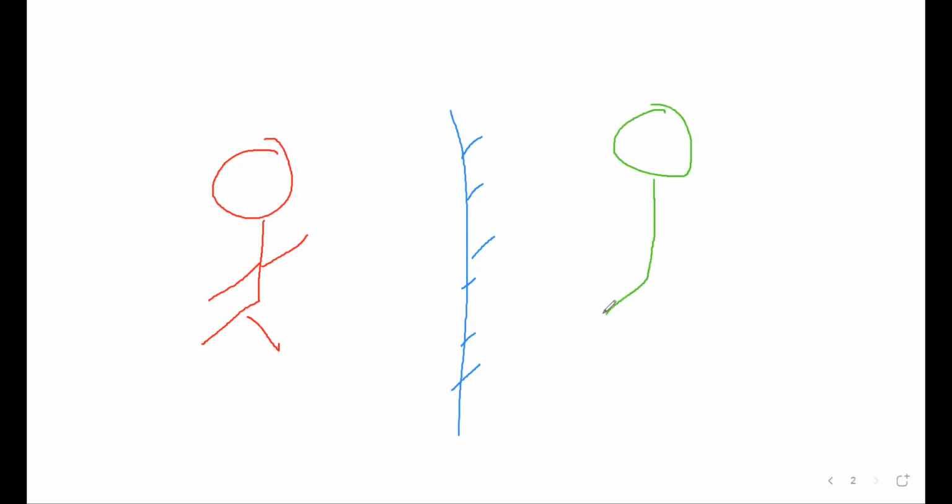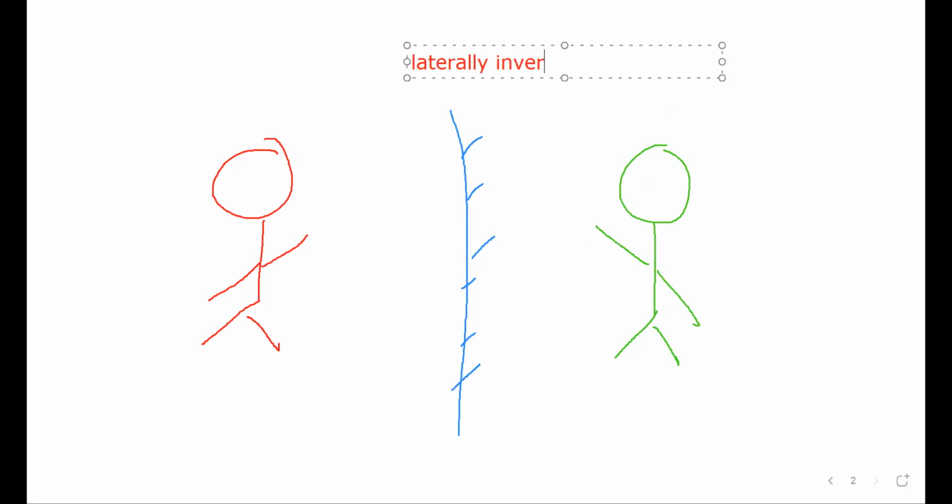If you ever stood in front of the mirror of a vanity, you'll notice that as soon as you stand here and you lift your right hand, inside the mirror there will be the exact same guy doing the exact same thing, but laterally inverted. Laterally inverted means if you're raising your right, this guy will be raising his left. This is what we call the phenomenon of lateral inversion.